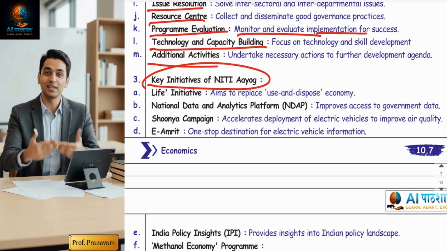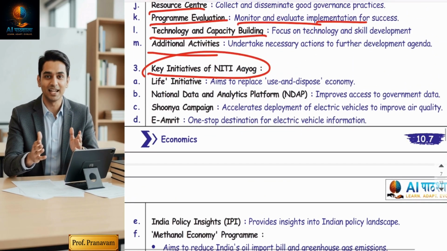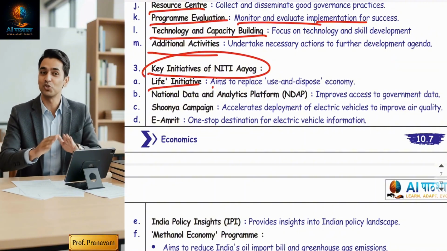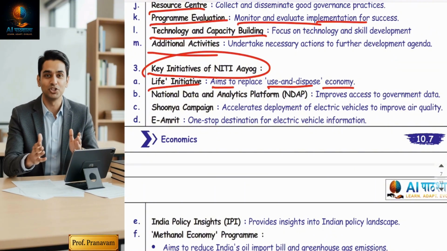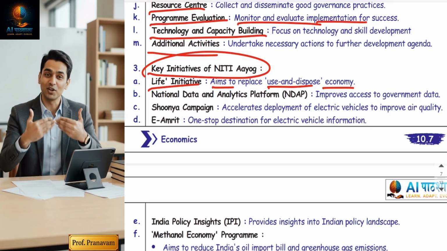Now, what are the key initiatives undertaken by the Niti Ayog? Let us understand one by one. First is the Life Initiative. Life Initiative aims to replace the use-and-dispose economy, for a sustainable lifestyle, so that people should be healthy and wealthy.